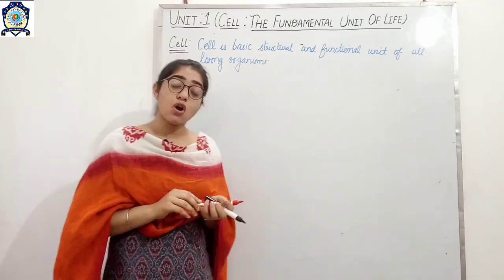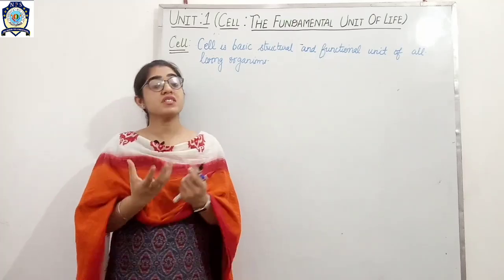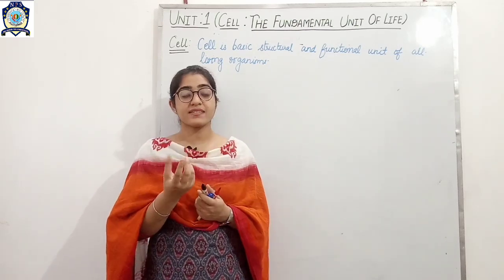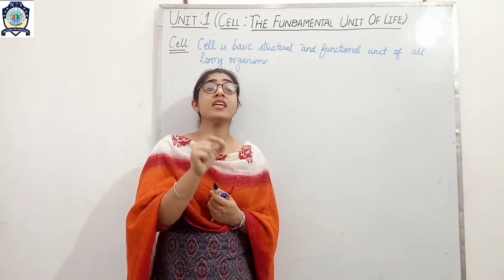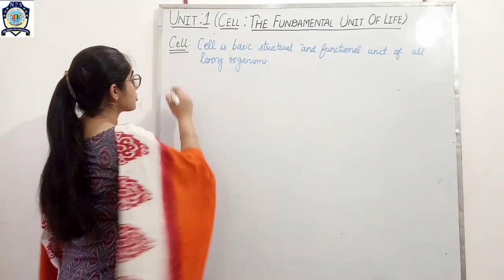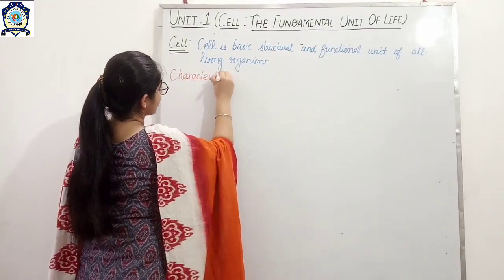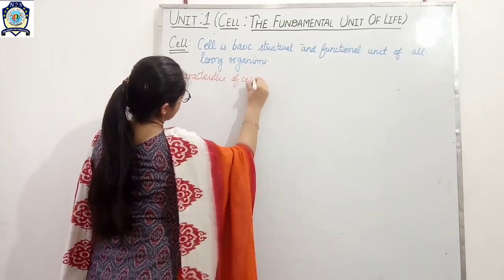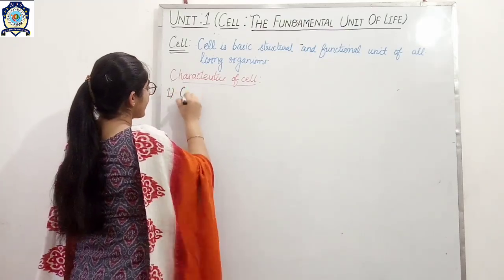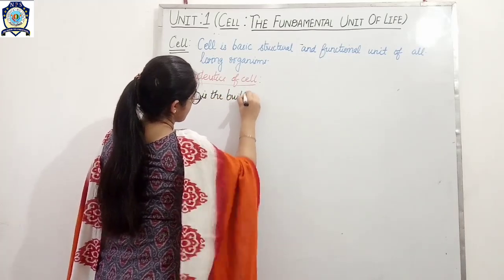Now if we talk about the characteristics of a cell, the first characteristic is that the cell is the building block of all living organisms.